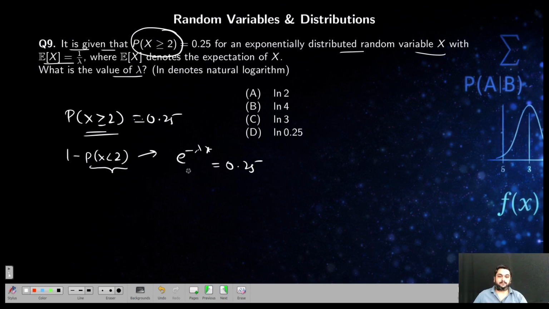That's why I told you sometimes the formulas may help directly. So e power minus lambda into x, where x is 2, greater than or equal to 2, equal to 0.25. Now apply log and then find. So you get A as the answer. Next.